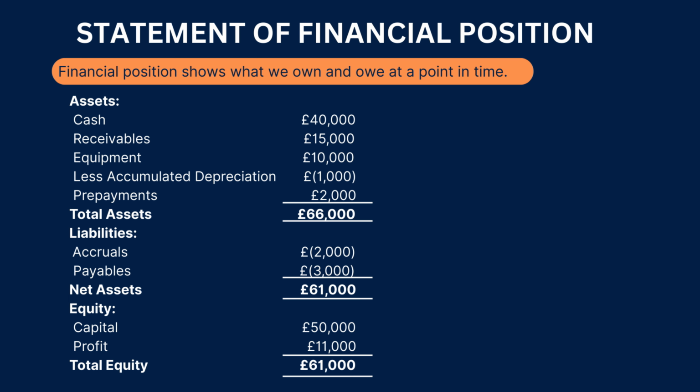The key concept here is, the income statement measures performance over time and explains how profit was made. The statement of financial position shows financial position at a point in time. It shows where the business stands financially at the end of the period.